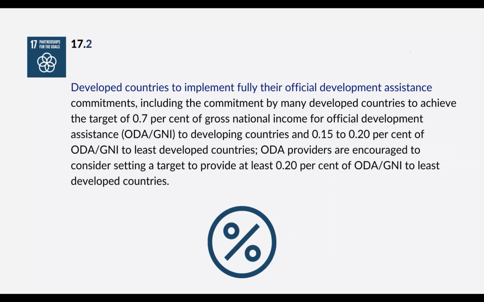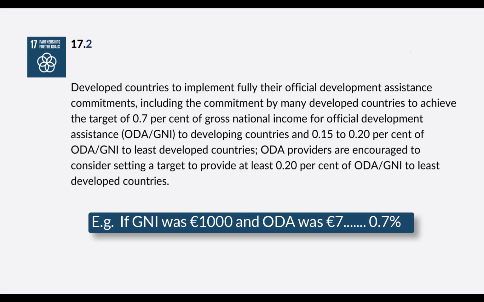Target 17.2. Developed countries are to implement fully their official development assistance commitments, including the commitment by many developed countries to achieve the target of 0.7% of gross national income for official development aid. And you can see there that there is a fraction, so ODA over GNI. So just to put that in context, if the gross national income of a country was 1,000 euros and the official development aid was 7, that would be 0.7%. So that puts in context what we're looking at as a target.